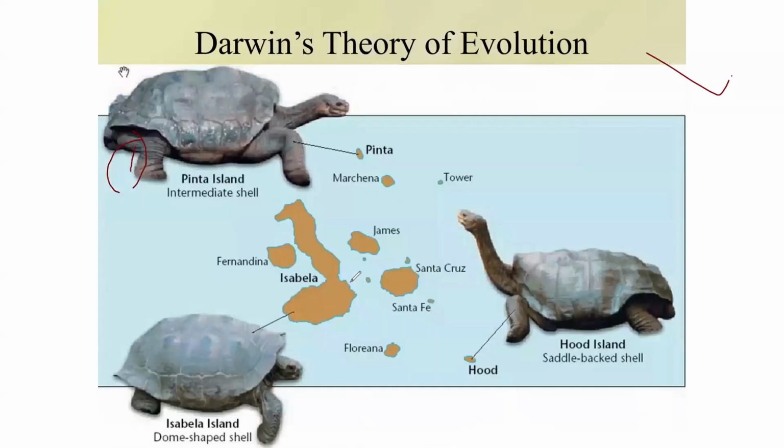The next thing we are going to look at is Charles Darwin's theory. The understanding of evolution began with the publications by Charles Darwin, around 1859.